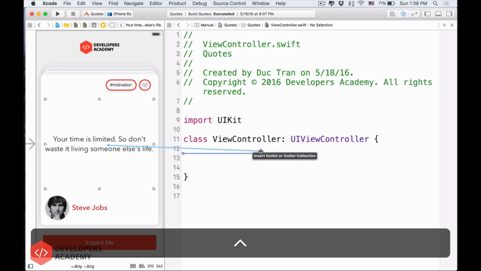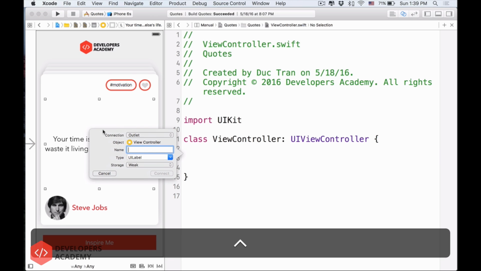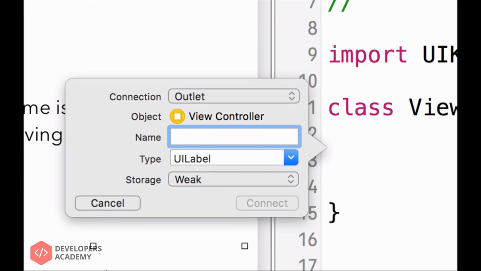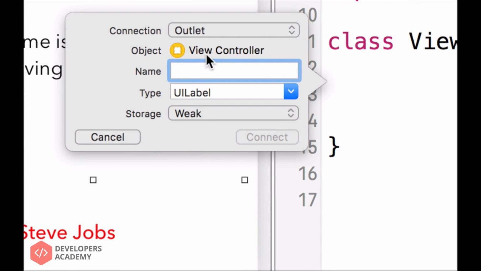And then we have a line here. It says insert outlet or outlet collection. So I will drag that and drop it. Release that. And now you'll see there's a pop up like that. It says connection. It is an outlet. Oh yeah, this is the thing I want to do. I want to have an outlet, a connection from our label to the main.storyboard, right? So that whenever we want to change from our code, we'll make the change to the main.storyboard.